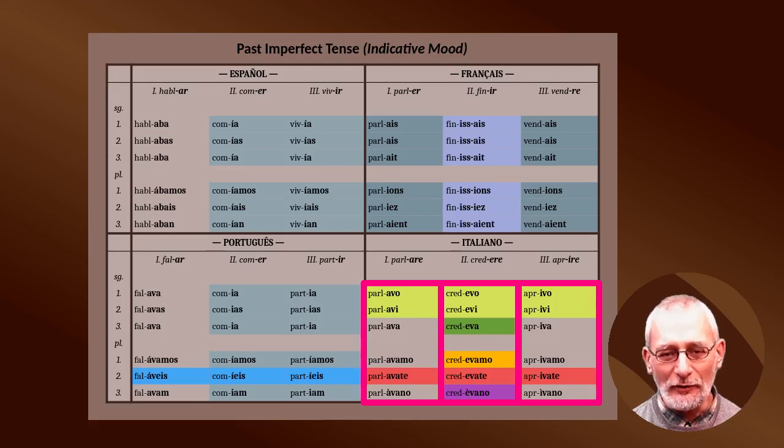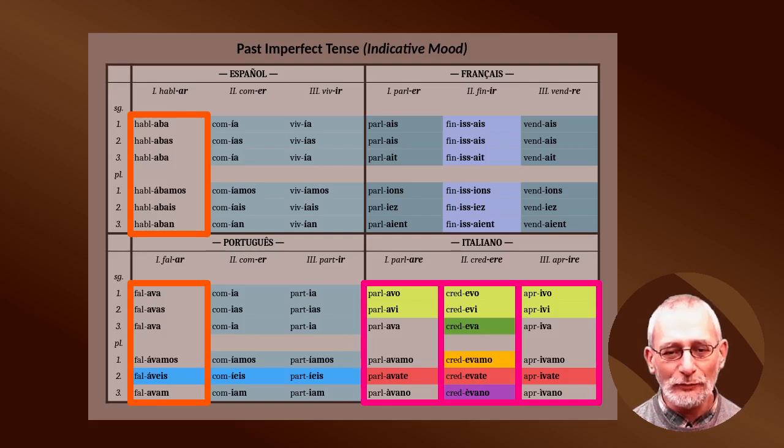If we compare the suffixes in Italian with Spanish and Portuguese, we can see that there is some difference in the first and second person singular, parlavo, parlavi, hablaba, hablabas, and in the second person plural, where Italian has parlavate, credevate, aprivate, and Spanish has hablabais, and Portuguese has falaveis.